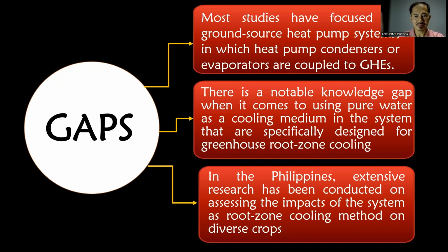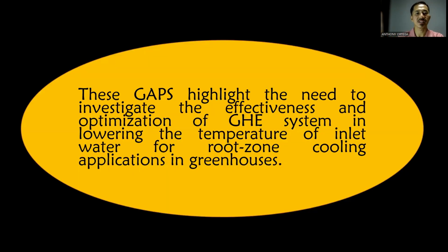And in the third gap, little attention has been paid to understanding how the outlet temperature of the system is influenced by factors such as pipe length and pipe diameter. These gaps highlight the need to investigate the effectiveness and optimization of the system in lowering the temperature of inlet water for root zone cooling applications in greenhouses.